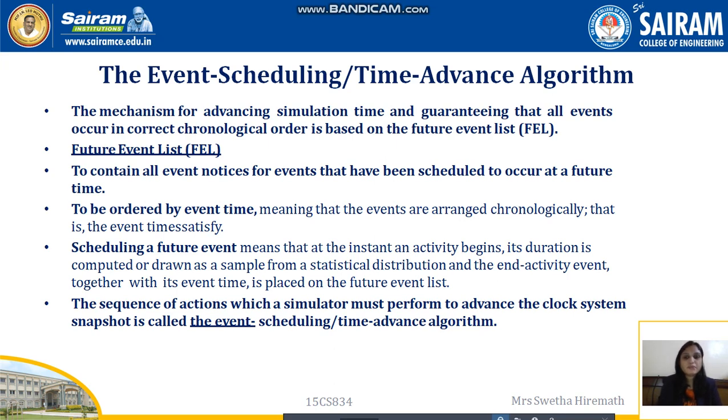Scheduling a future event means that at the instant an activity begins, its duration is computed or drawn as a sample from a statistical distribution, and the end activity event together with its event time is placed on the future event list. The sequence of actions which a simulator must perform to advance the clock system snapshot is called the event scheduling and time advance algorithm.